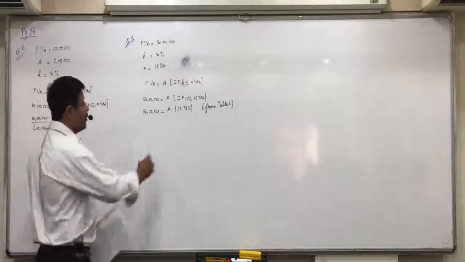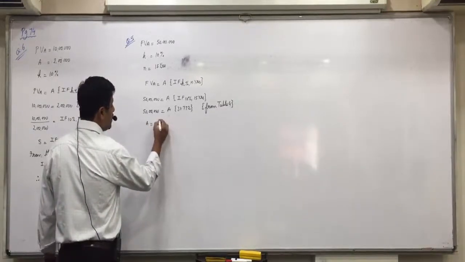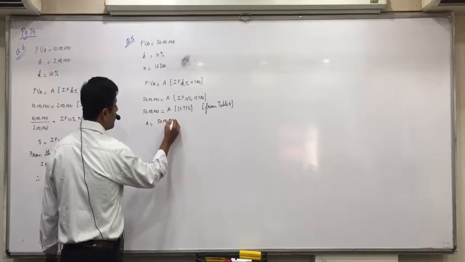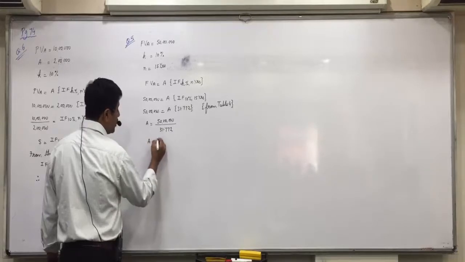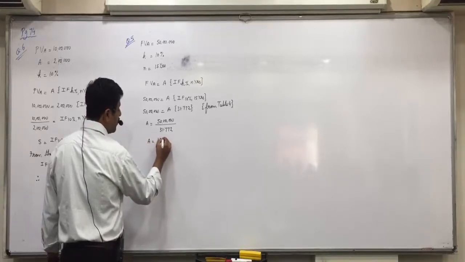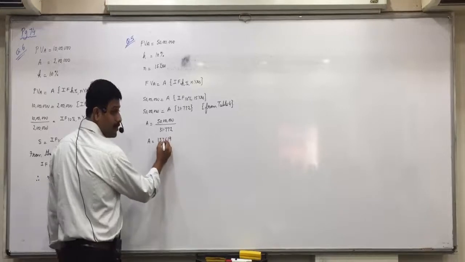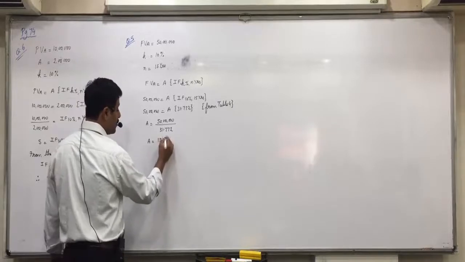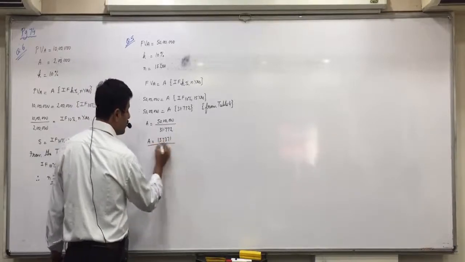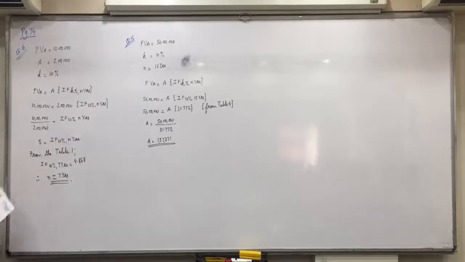Now, what will A be equal to? If you bring 31.772 to the left side, it will get divided. So 50 lakhs divided by 31.772 is 1,57,371. Is everyone clear with this? This means how much amount should be saved every year? 1,57,371. If you save this amount every year, then after 15 years you will be able to accumulate 50 lakhs. Any confusions in this?